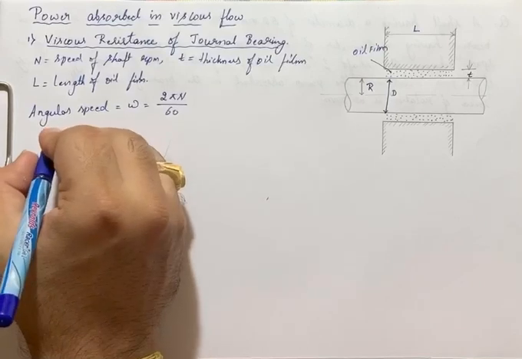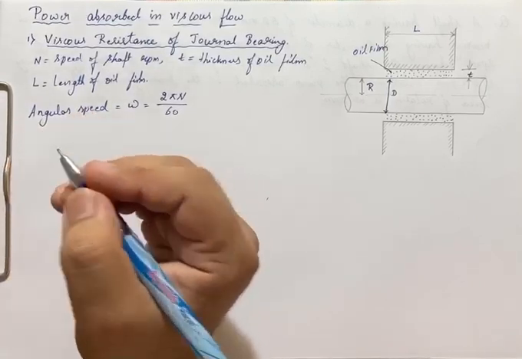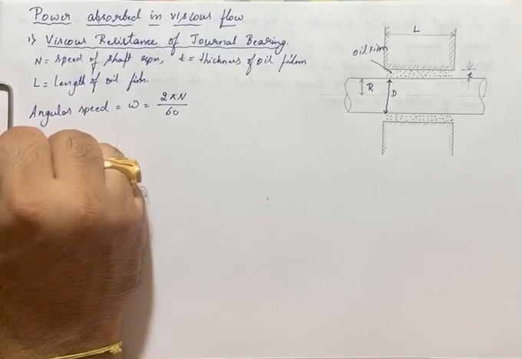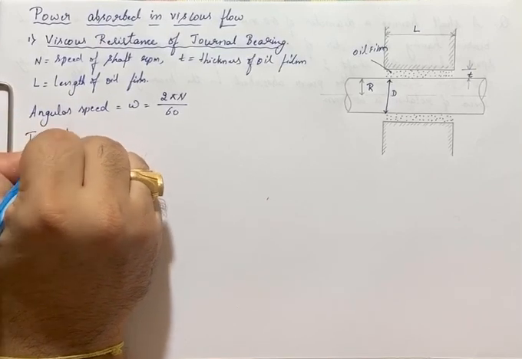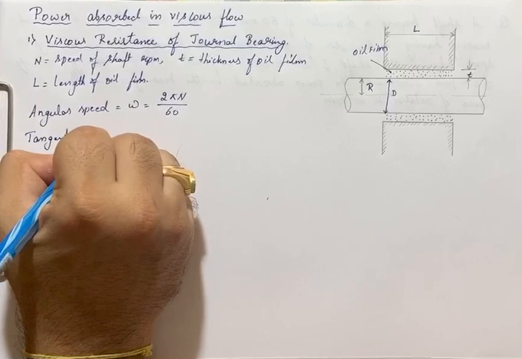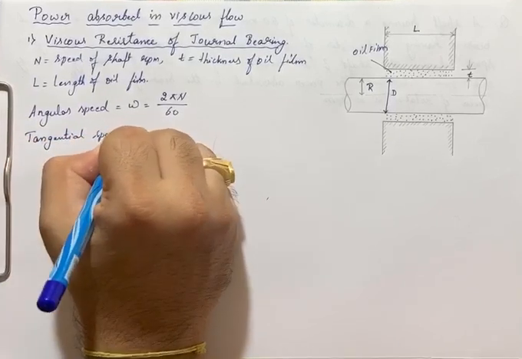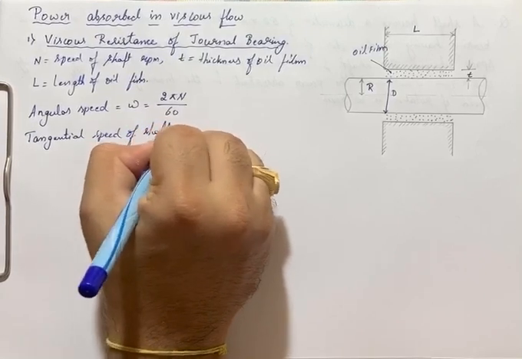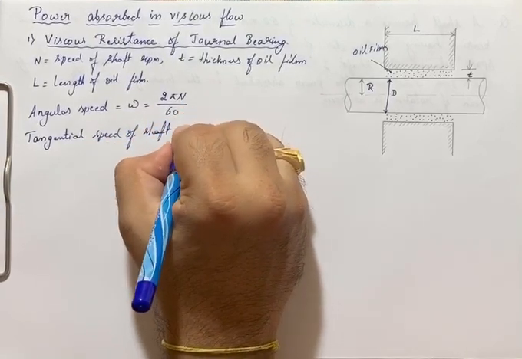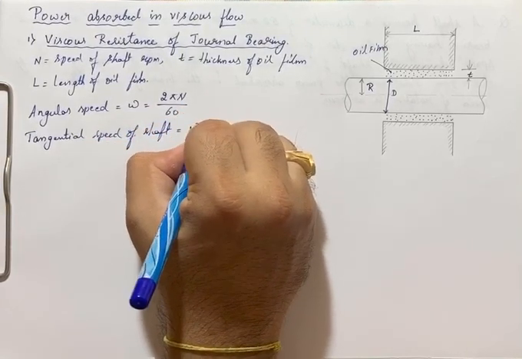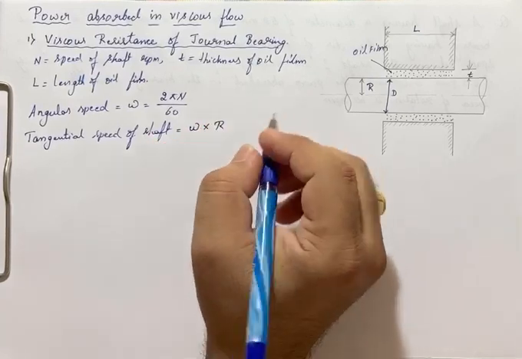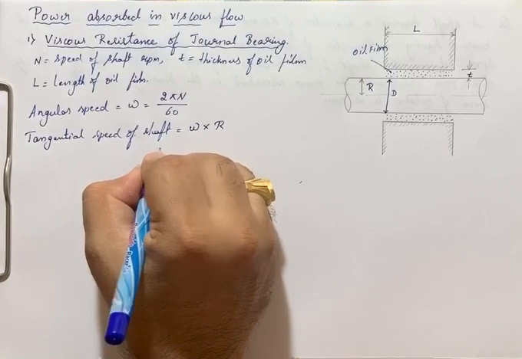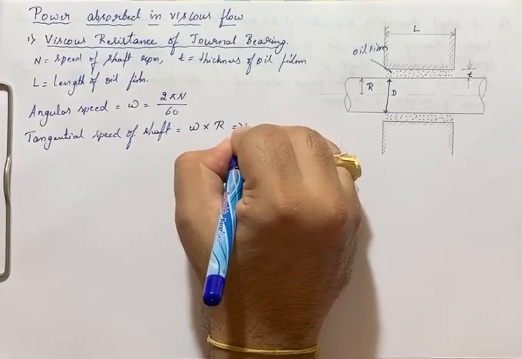Now I can write the tangential speed of the shaft, or the linear speed of the shaft, as angular speed into radius, omega into r. I can write this linear speed as v.